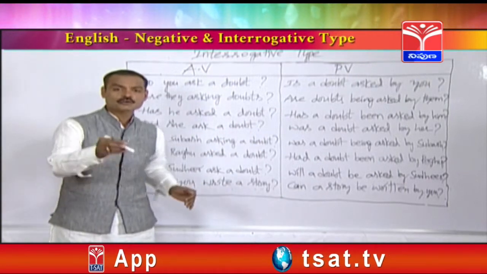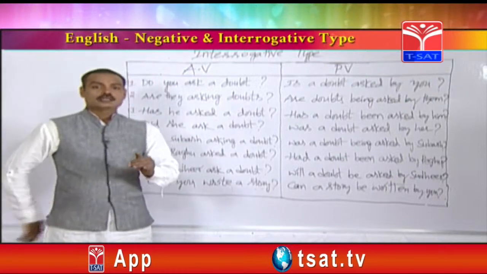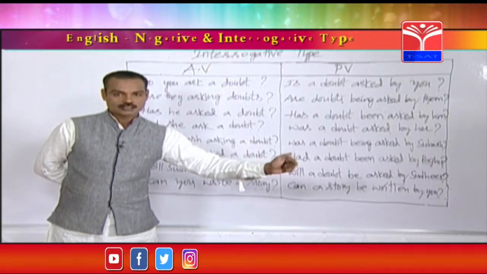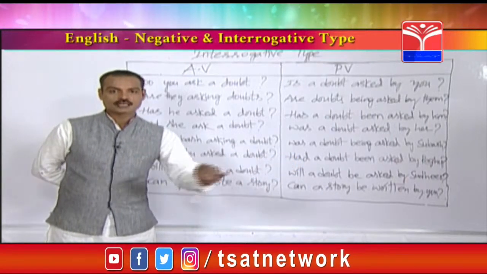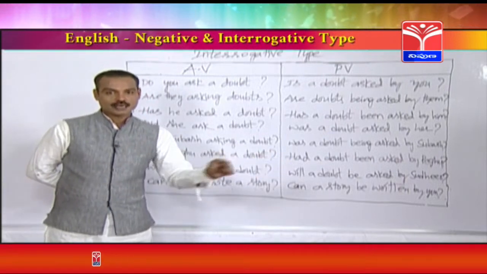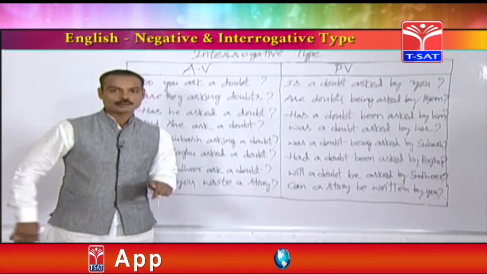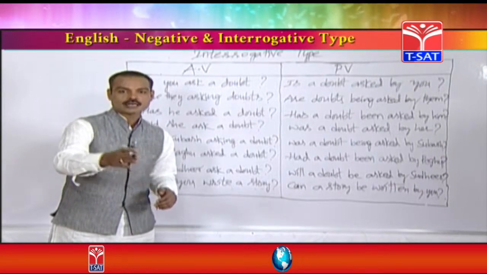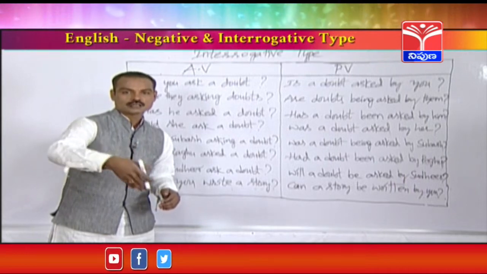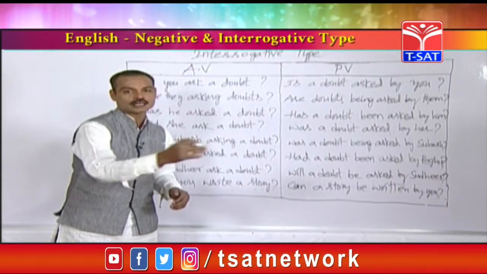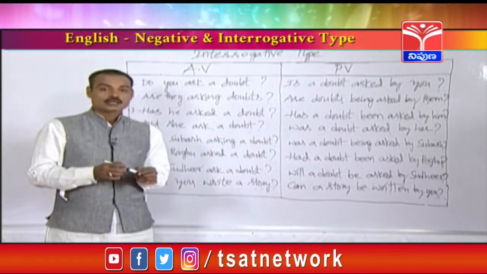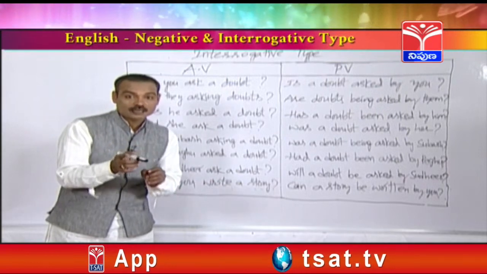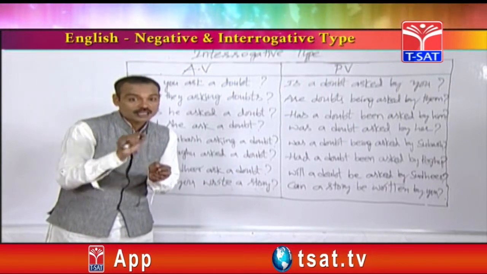For example, you have been asked a question. Did you attend a function yesterday? This is the question in the examination. This question has started with did. So 4 options will be given. One option may be started with am, is, or another option may be started with will or can or should. So different options will be started with different helping verbs. So you should find out, whenever you see such questions which start with did, whatever the option has started either with was or were, answer may be there itself.